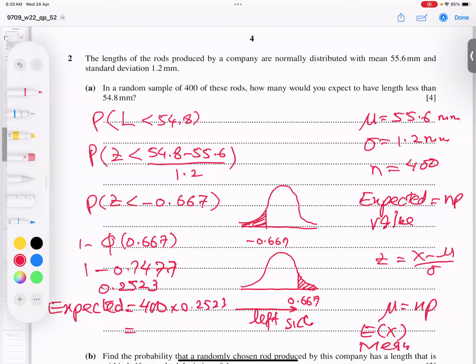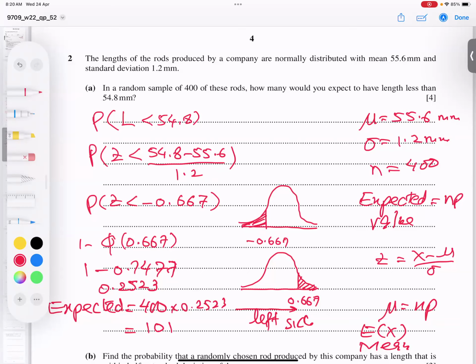So if I multiply 400 times 0.2523 in the calculator, I get the value 100.92, which rounds to 101. So I believe you got my point.